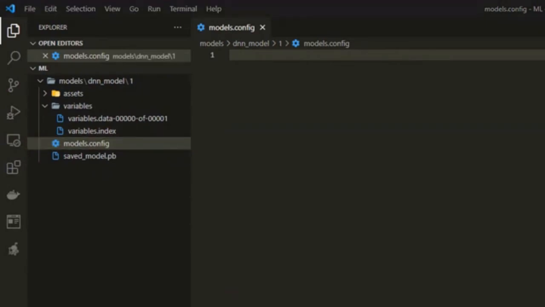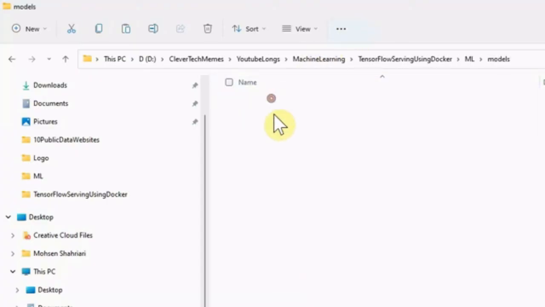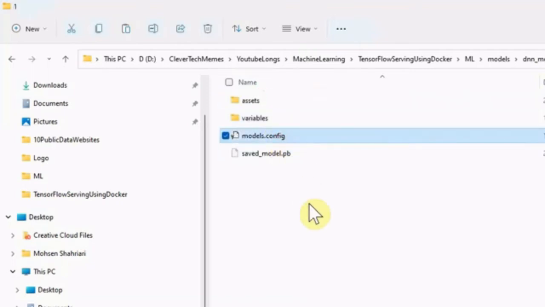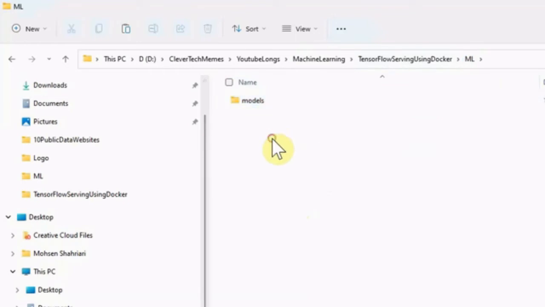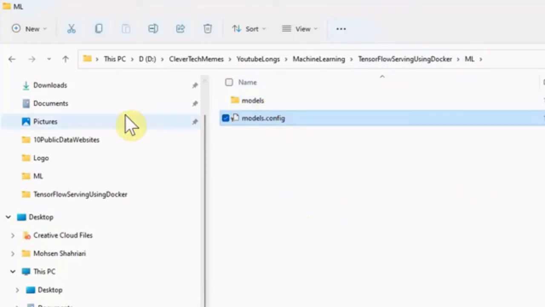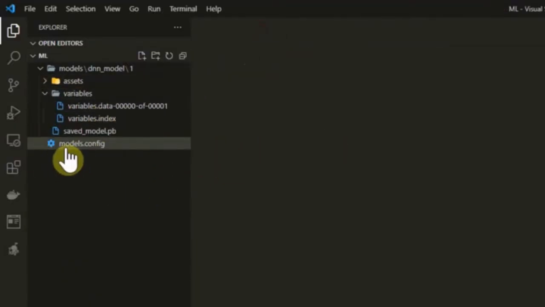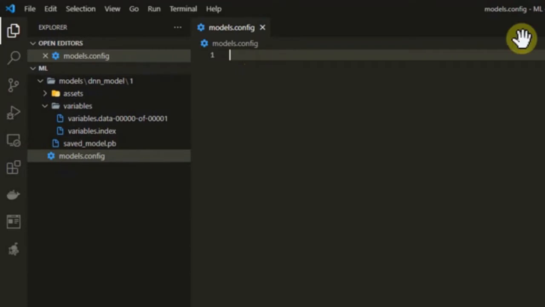So I'm going to the folder and just cut this models.config and put it in here. So we have this models config, however it's right now an empty file, and now I'm opening this models.config in VS Code and try to complete it based on what we require.